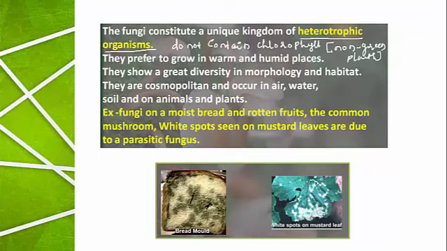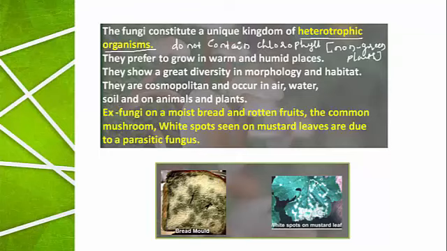Due to the absence of chlorophyll, all the fungi are unable to synthesize their own food. They are heterotrophic organisms. They prefer to grow in warm and humid places. Warmer climatic conditions and places with moisture content are usually selected areas for the growth of fungi. They show great diversity in morphology and habitat. Their structure is different. A variety of structures and colors are observed even with reference to the growing area.